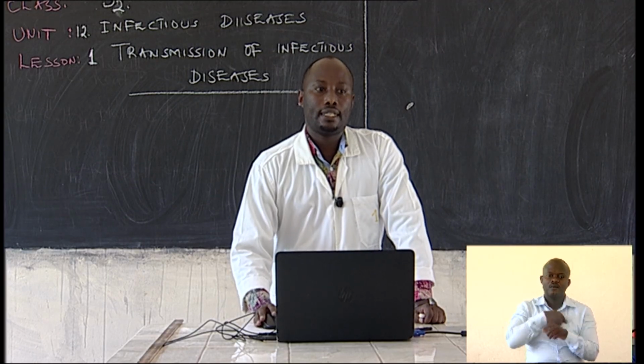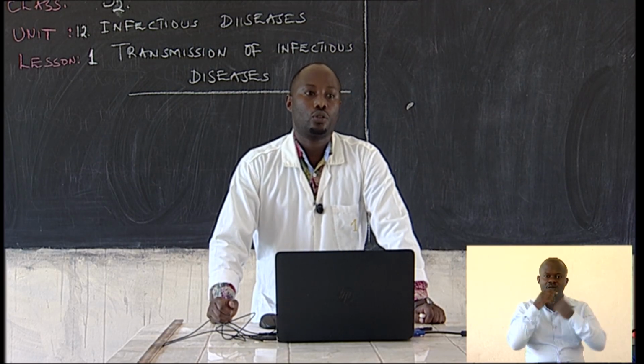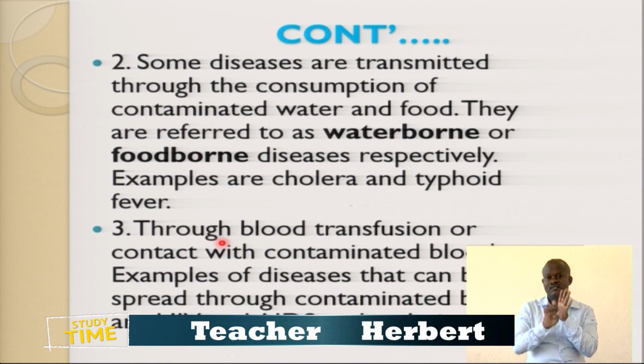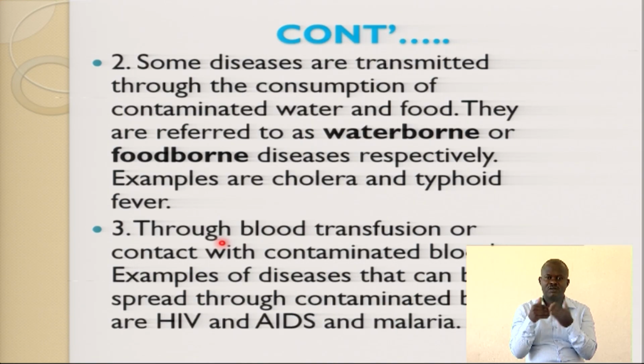We also have other diseases, some of which are passed into a person through blood transfusion. Take an example, HIV/AIDS, through blood transfusion or contact with contaminated blood. When you get in contact with contaminated blood, you can also suffer from a disease. As you know, based on statistics today, most of the countries in the sub-Saharan region, and we also belong there, have a big percentage of HIV-positive patients.